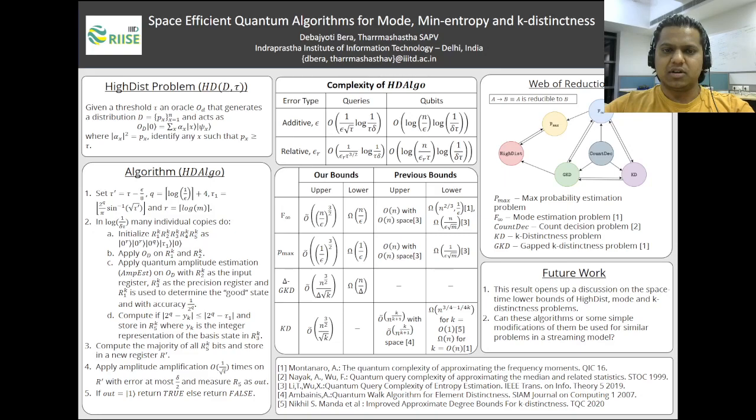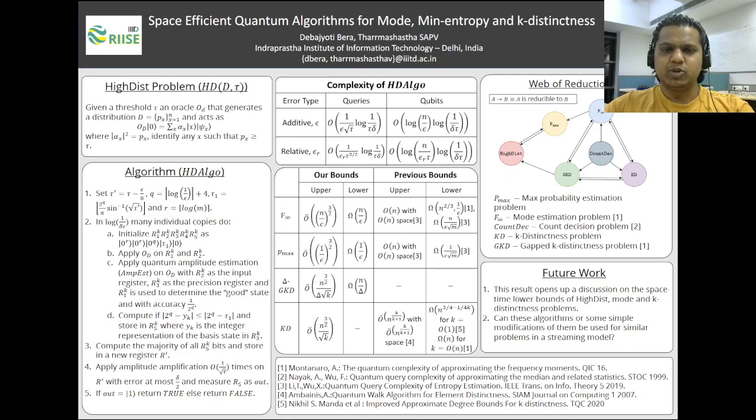To do this, we construct a quantum algorithm in which we first initialize a quantum state such that the state is in a superposition of all the points x that are in the distribution, and for each of these basis states, the amplitude of the state is square root of p of x, that is, the square root of the probability of x.